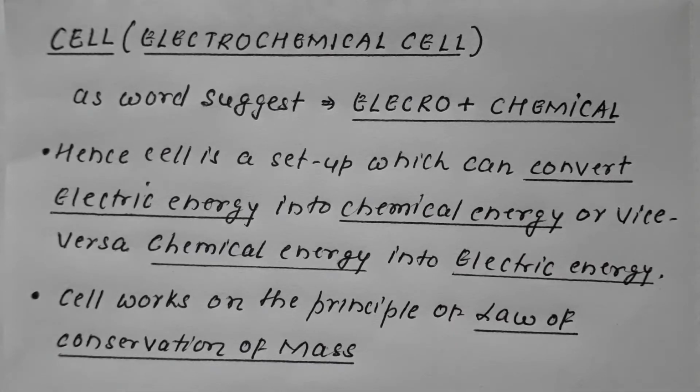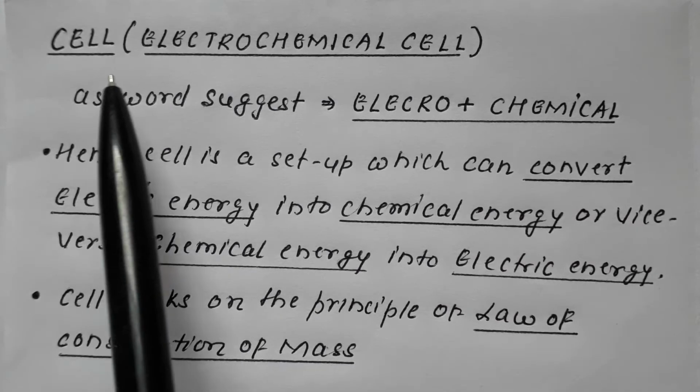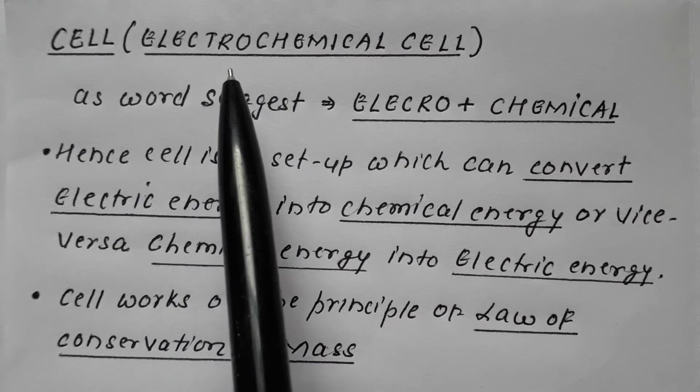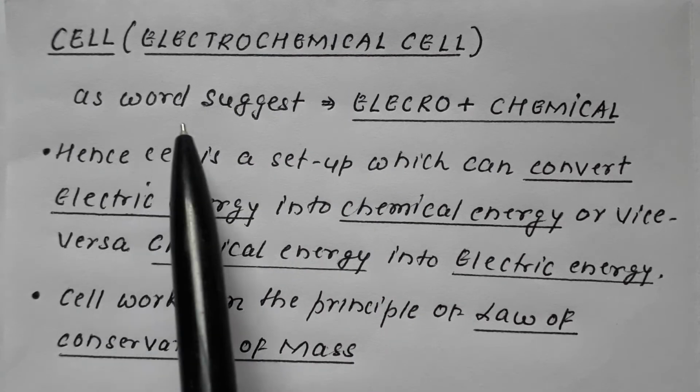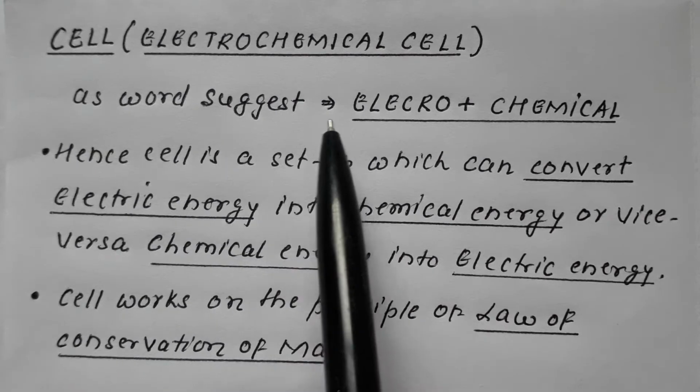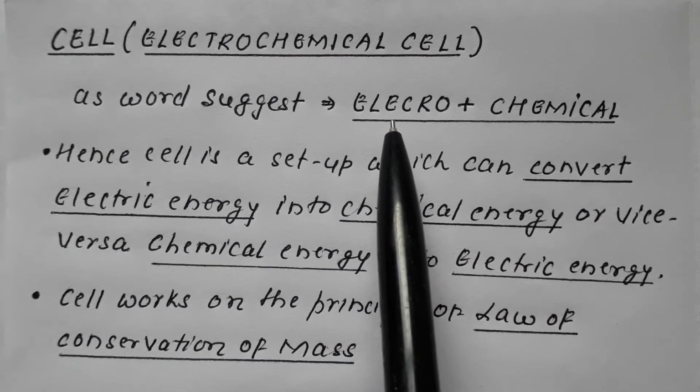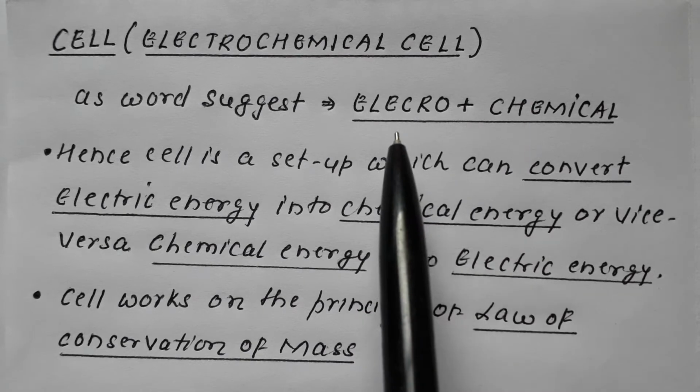So let's deal with cell, also termed as electrochemical cell. Now remember, as the word suggests, it is made up of two words, electro plus chemical.